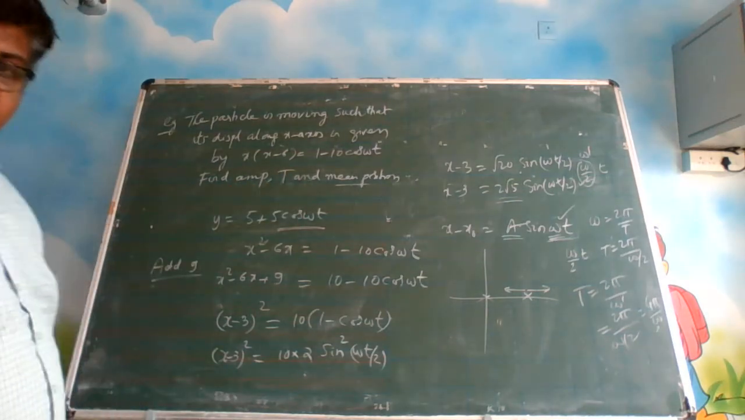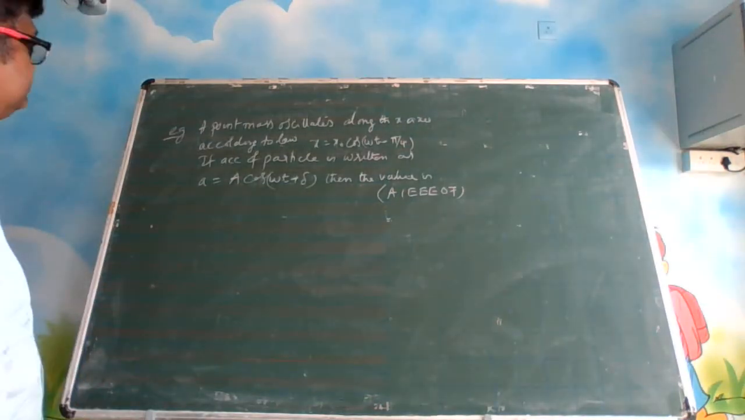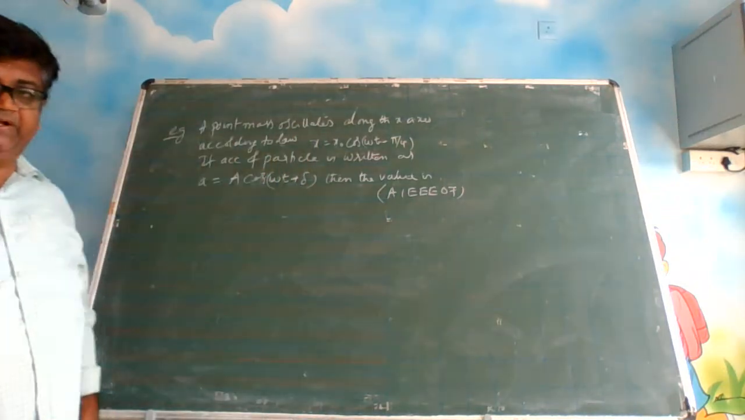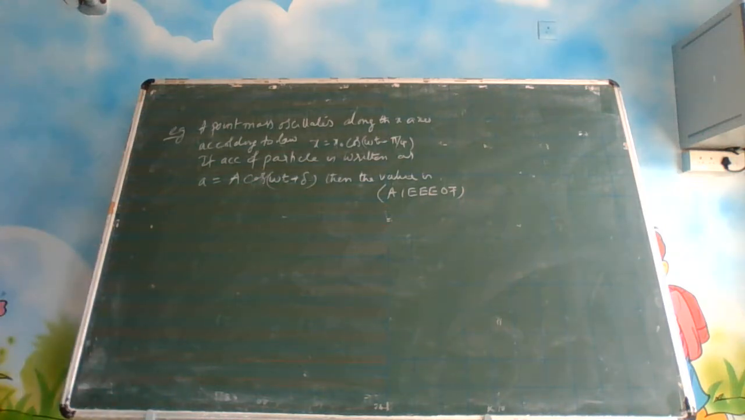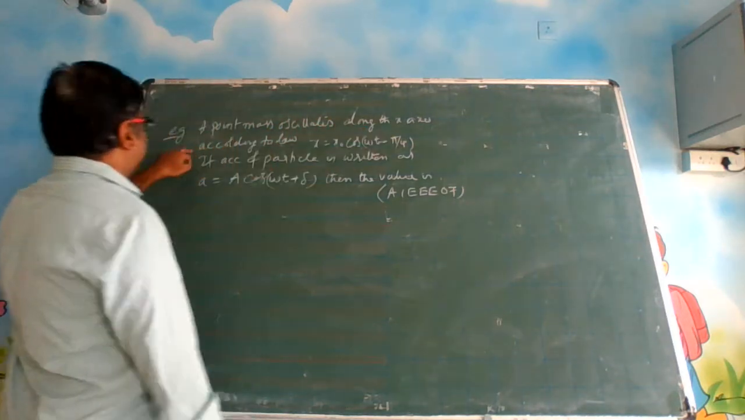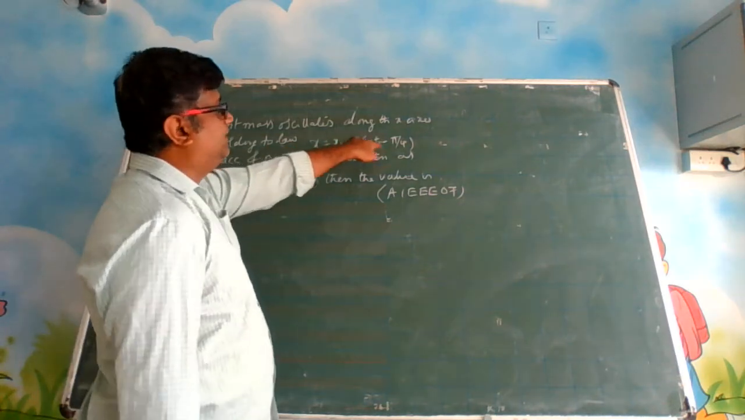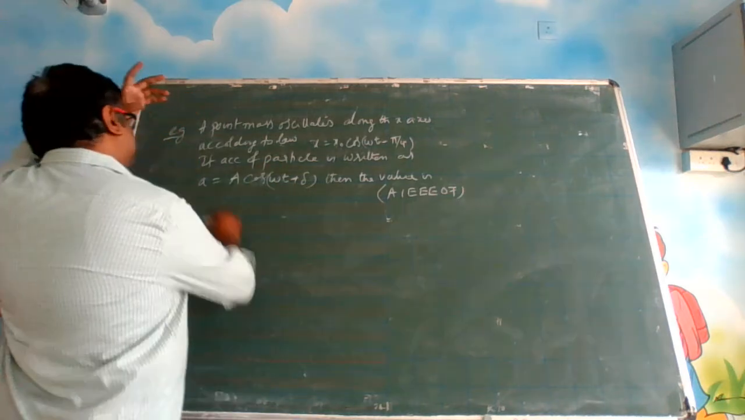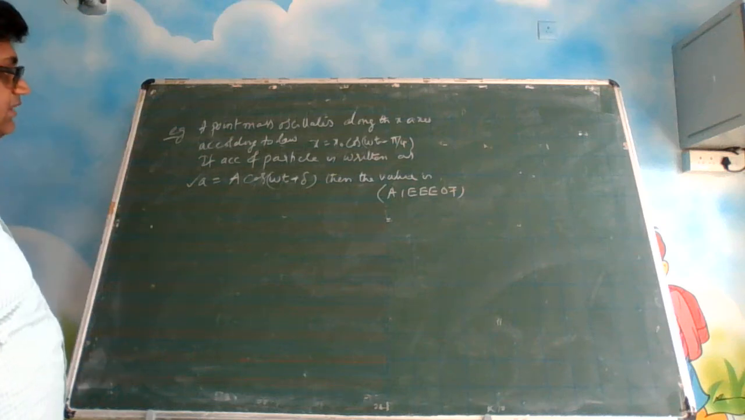Okay, so let's see another one. Let us see one more question. Now this question came in AIEEE 07, 13 years back. Now there is no AIEEE exam. We have only one single JEE exam. Now the question says a point mass oscillates along the x-axis according to the law x is equal to x0 cos(omega t minus pi by 4). If the acceleration of the particle is written as a is equal to A cos(omega t plus delta), then find the values.